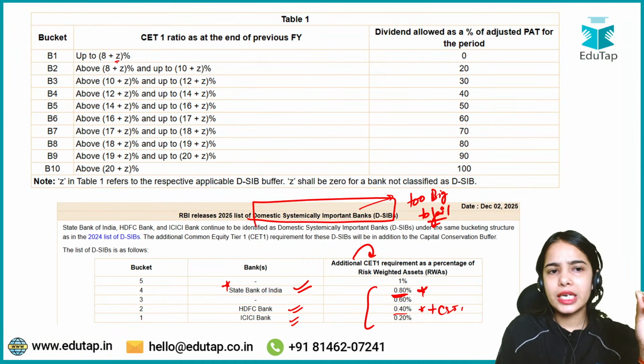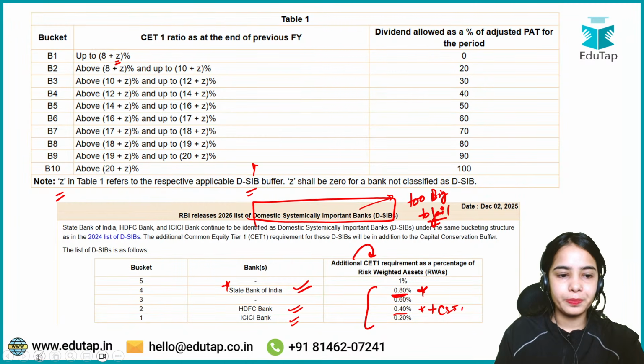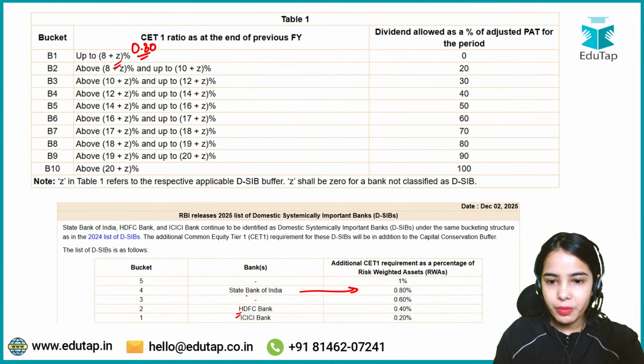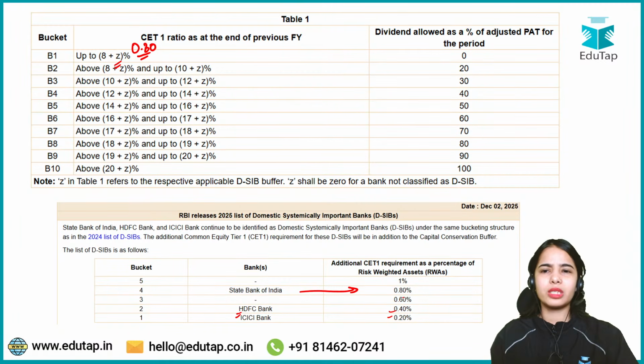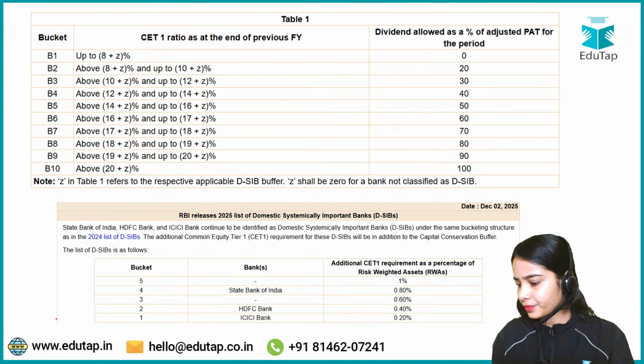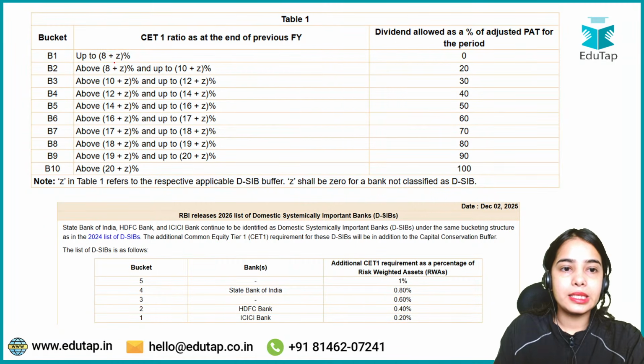So basically this Z shows that domestic systemically important banks have to maintain the higher buffer. So for the State Bank of India, the Z will be 0.80. For the HDFC Bank, it will be 0.40, and so nothing much to discuss here. Any confusion, anyone? Any confusion here? So basically this Z is nothing else.